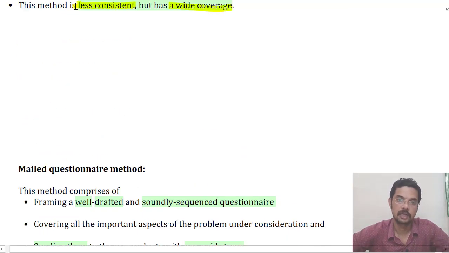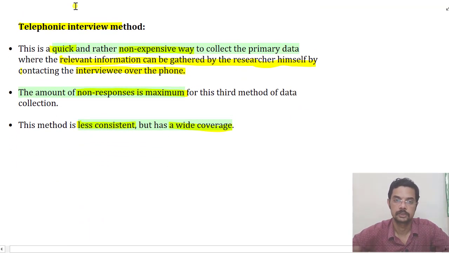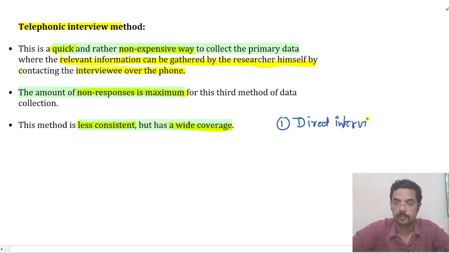Okay, we shall move on to the next main part. We discussed three different types of interview. Which are the different types of interviews? First one, direct interview. Second one was indirect interview.